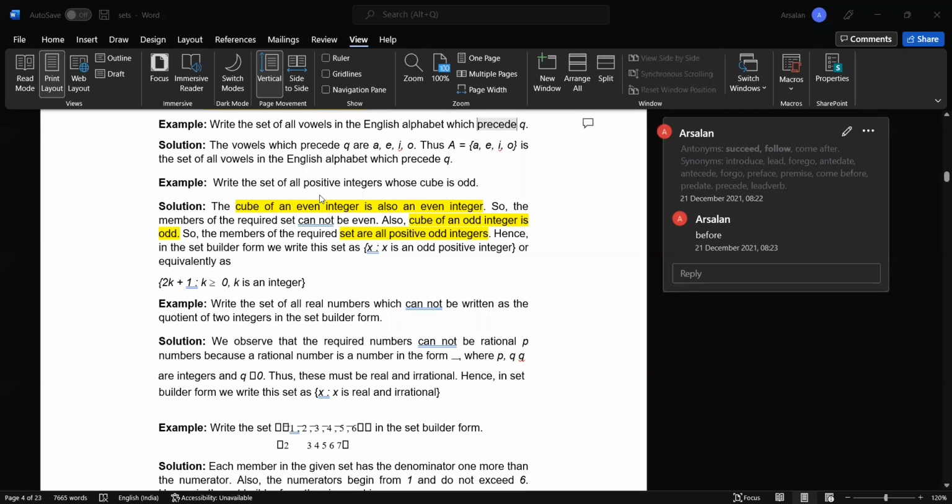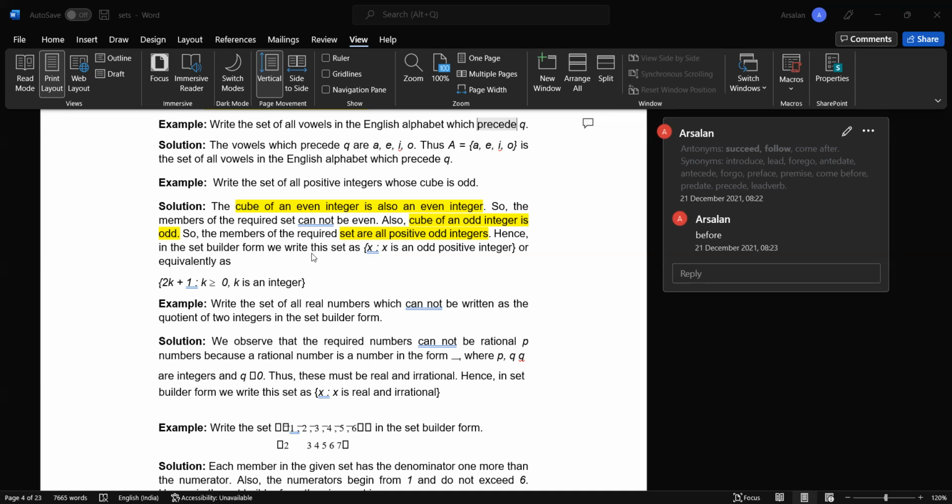This example: write the set of all positive integers whose cube is odd. As we know, the cube of an even integer is always going to be even, and the cube of an odd integer is always going to be odd. So if we want to write the set of all positive integers whose cube is odd, we want the set of odd integers whose cube is odd. So we take an odd number and cube it, and we get the cube of an odd integer.